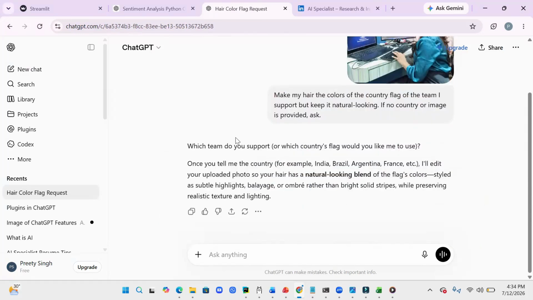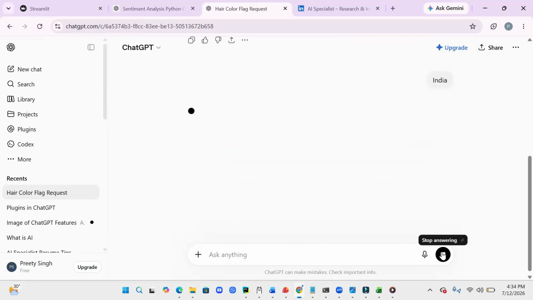Right. And it's asking which team you support or which country flag would you like me to use. I don't remember, but as I'm an Indian, I would support India only. And it's asking me, of course, Indian country flag. So I'm just writing India.